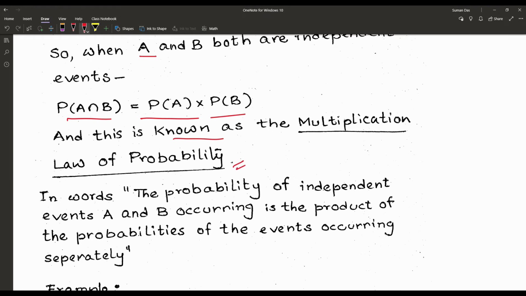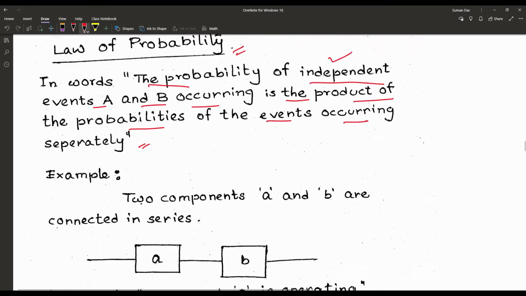So in words, the probability of independent events A and B occurring is the product of the probabilities of the events occurring separately. So that means when we are in the mutually exclusive events, that gave birth to the addition law of probability. Now in the independent events of probability, that is giving birth to the multiplication law of probability. So let's check with some example.